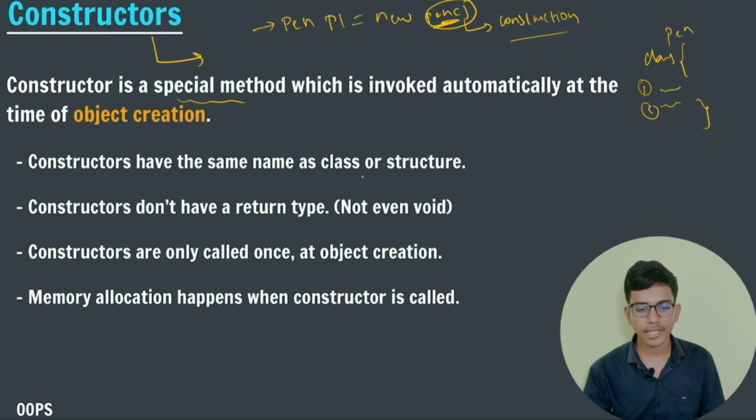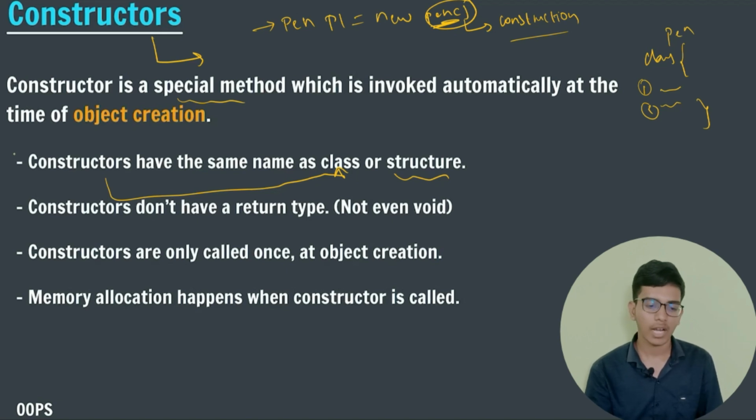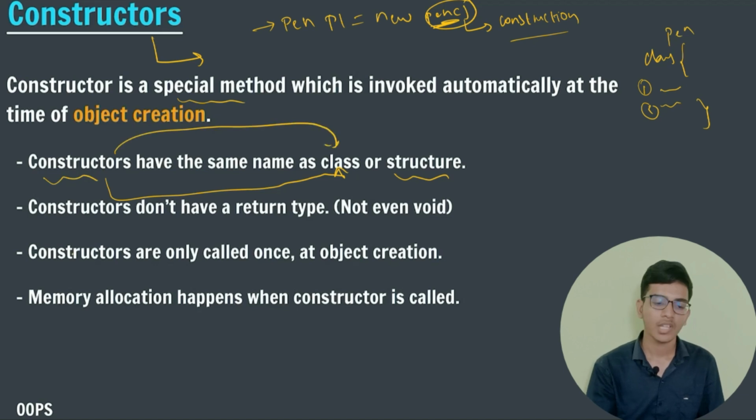First, a constructor has the same name as the class. In C or C++ we give separate names like structure and union, but in Java we don't have all that, we have classes. So my constructor name is equal to my class name. The second property is that a constructor doesn't have a return type, right?